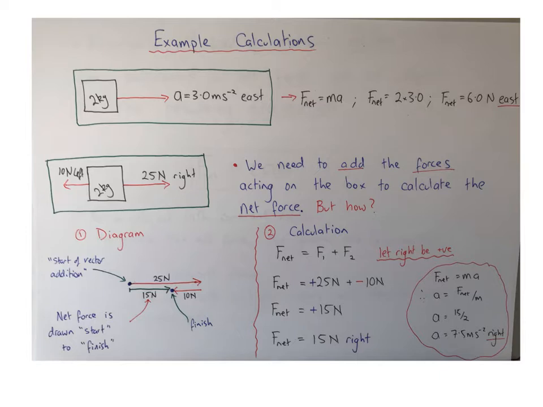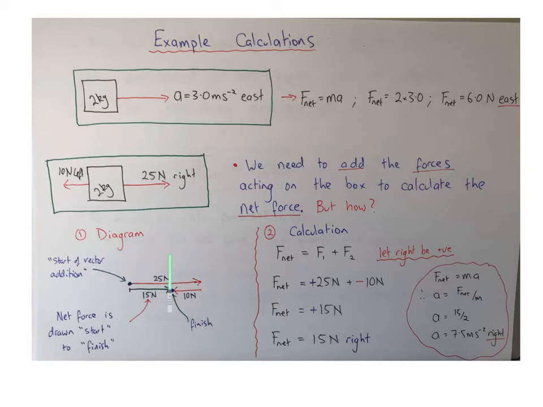In the second example, we see the same 2 kilogram mass, but here there's two forces being applied to it. One is 25 newtons right, the other 10 newtons left. So to use the formula, we need the net force. That means we need to add up the two forces acting on the mass. But how do we do that? There's two different ways. One, we could use a diagram to add two vectors together.